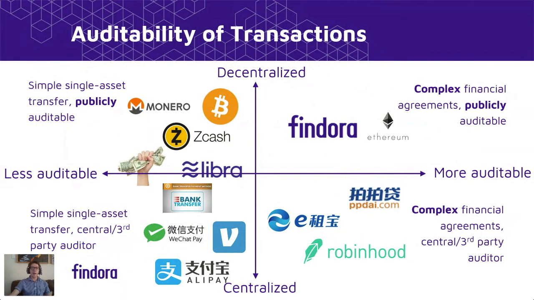You can see in this diagram that Findora and Ethereum are the only platforms supporting complex financial agreements which allow public auditing through decentralization. Other publicly auditable blockchain-based services support only simple single asset transfers and are not designed to prove compliance under complicated sets of financial rules. Findora, as compared to Ethereum, allows for these financial agreements to be private.